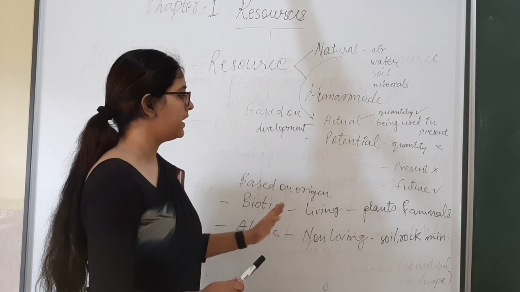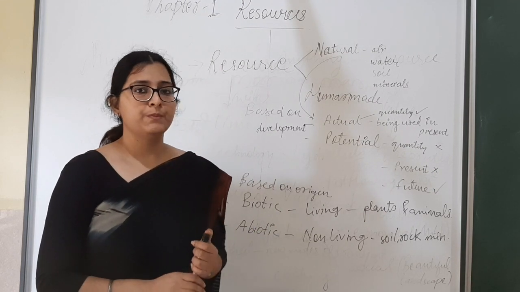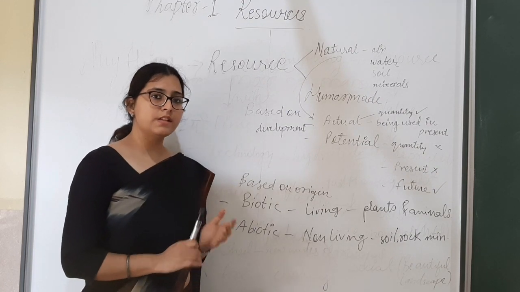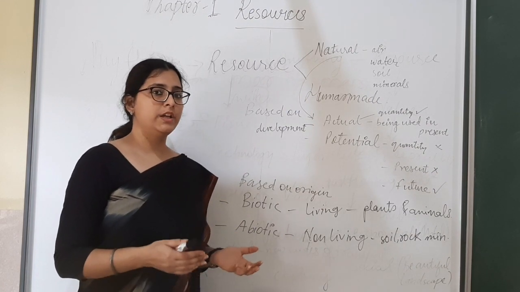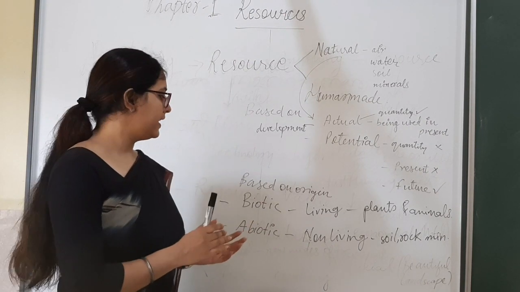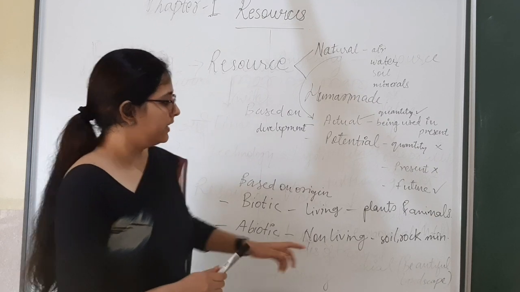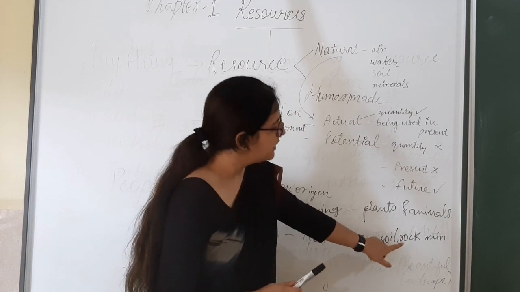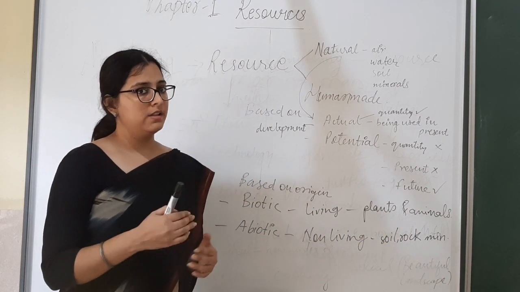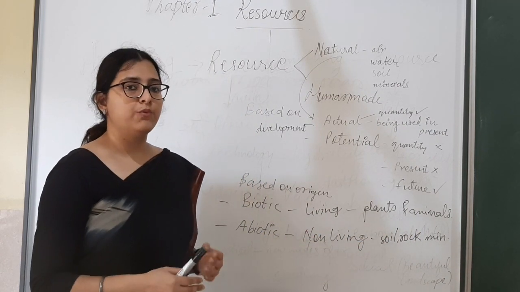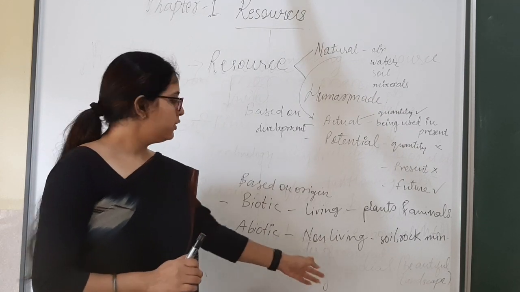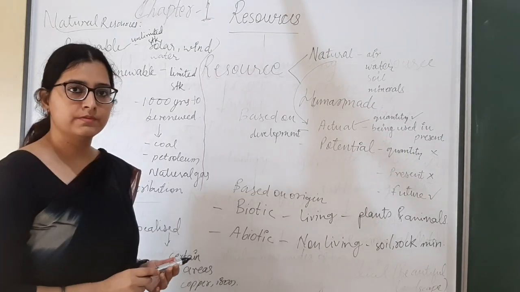In biotic resource, for example, plants and animals. Plants and animals satisfy our needs. That is why they are known as resource. But which type of resource? They are biotic resource because they are living. And abiotic resource will be soil, rock and minerals. All these things also satisfy our needs. That is why they are also known as resource. But what type of resource? It is non-living resource. It means it is abiotic resource.